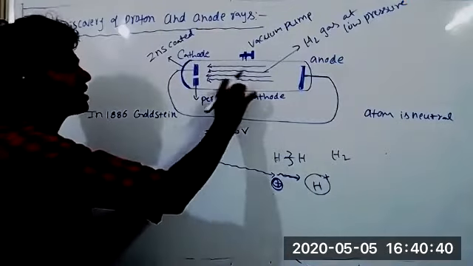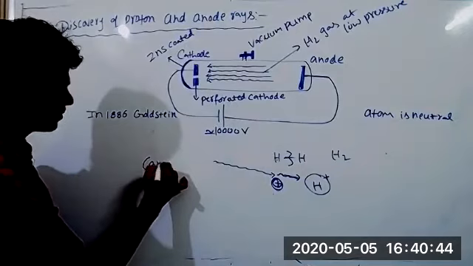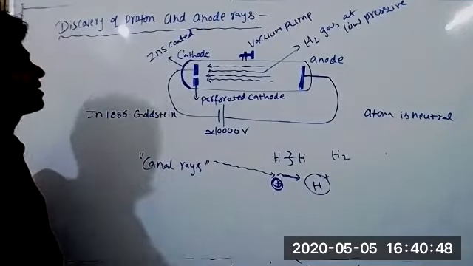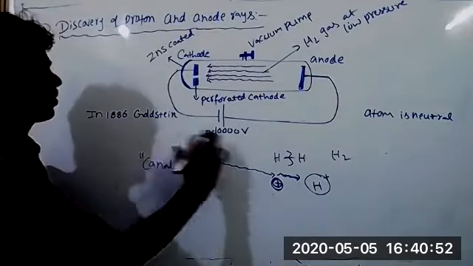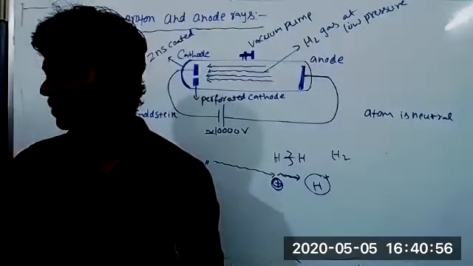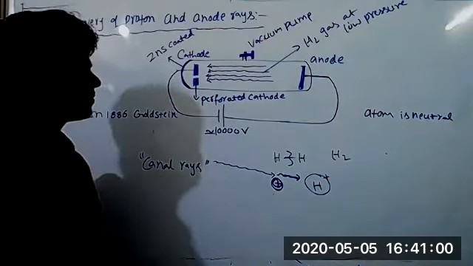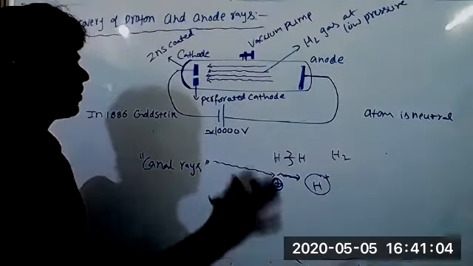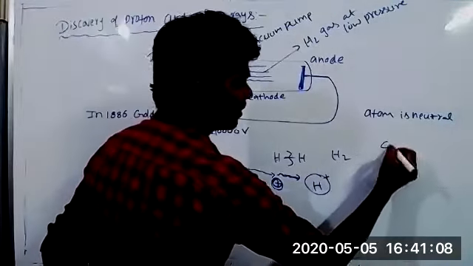And these rays pass through the holes of the cathode. That's why they are also called canal rays. Anode rays are also called canal rays. Okay. Is it clear how anode rays are produced? Any doubt? So it's the hydrogen atom itself that lost the electron that becomes the canal ray? Yes, it becomes positive. Suppose you are not taking hydrogen gas, you are taking oxygen gas.